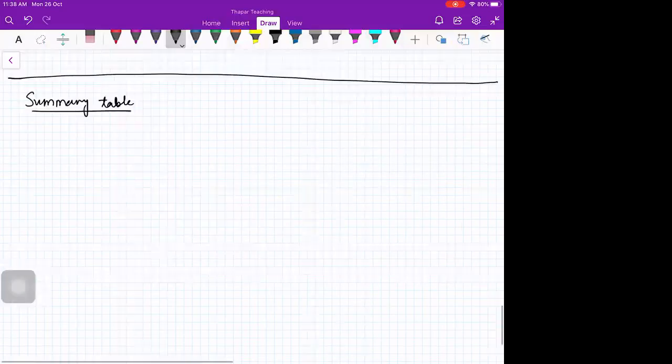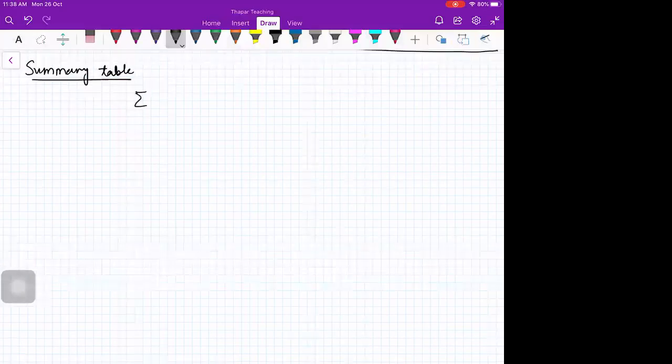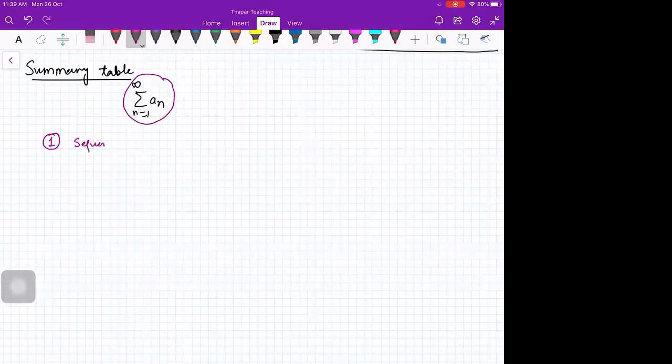So let us make a summary table. So you are given n from 1 to infinity, right? I'm sorry because I'm repeating this thing many times, but this is just so that you don't have any confusions in your mind. So we want to test the convergence or divergence of this series. The first thing which you can try is the sequence of partial sums. Test the convergence of the sequence of partial sums. If the sequence is convergent, then your series is also convergent.